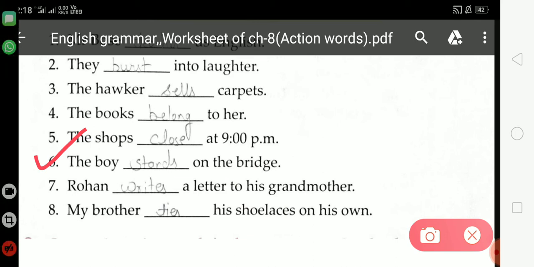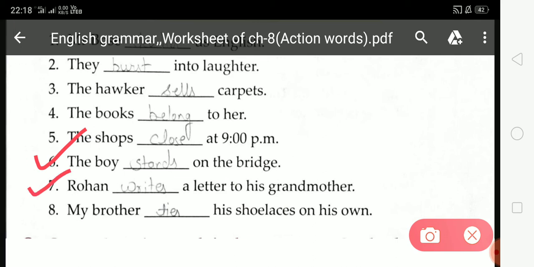Now come on 7. Rohan dash a letter to his grandmother. So student, here which action word is suitable and which action word do you have to fill at this blank space? Writes. Here you have to write writes because it is talking about only one person whose name is Rohan. So when we talk about only one person, then we add s or es to the action word. So student, here we add s to the action word, that is writes. W-R-I-T-E-S, writes.